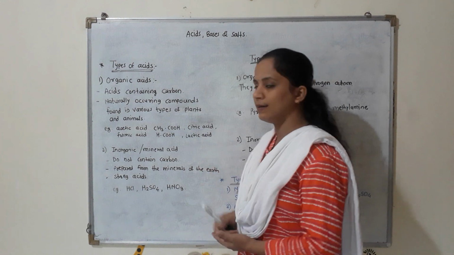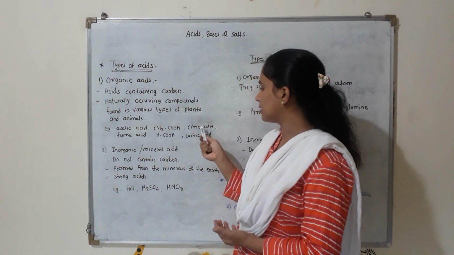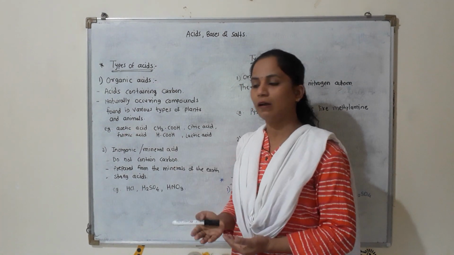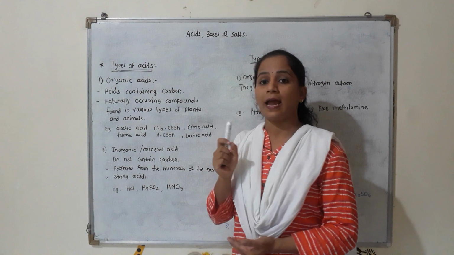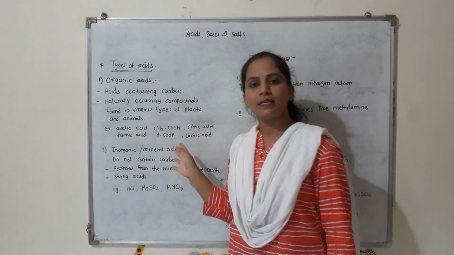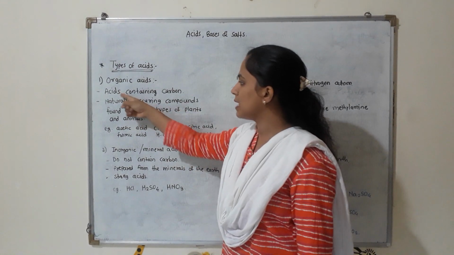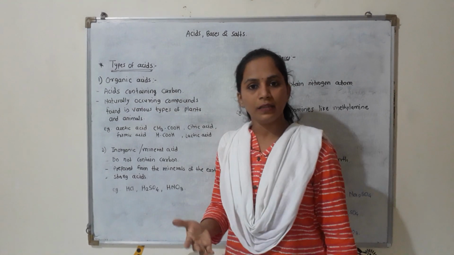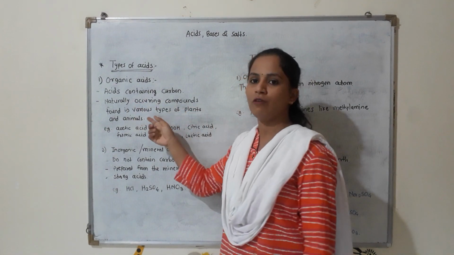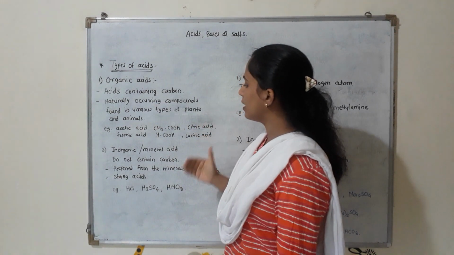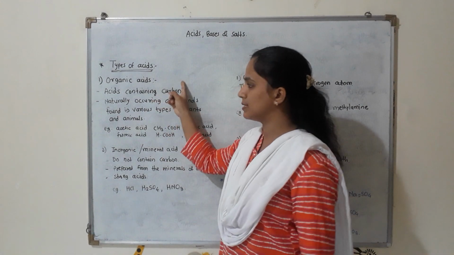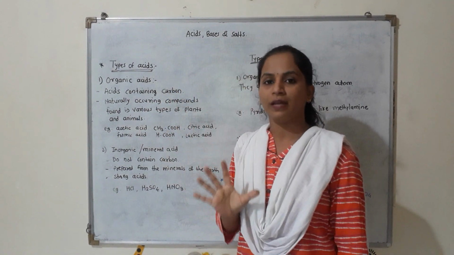Then also lactic acid which we find in buttermilk. Then citric acid we find in lemon juice. Acetic acid is present in vinegar and formic acid is present in ant sting. So all these acids are organic acids. Why are these organic acids? Because these acids contain carbon, and second thing is these acids are naturally occurring compounds and found in various types of plants and animals. And one more thing about organic acids, these acids are generally weak acids.